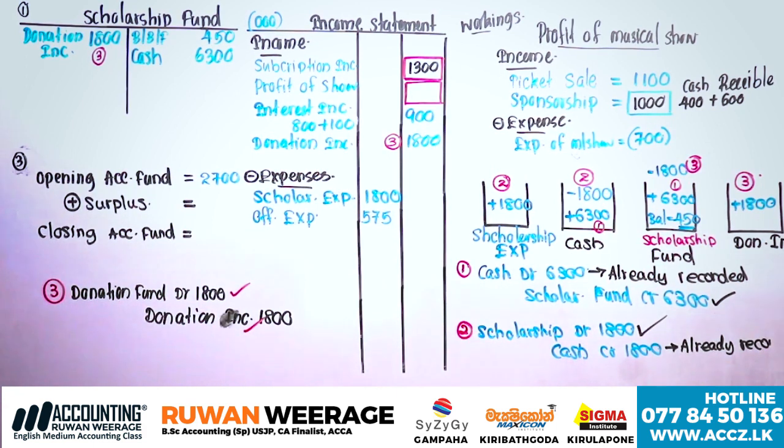Next one. Purchase of office equipment, 2,500. What do we have to do here? There was no disposal of office equipment during the period. Look at the office equipment carrying amount: opening balance is 500, closing balance 2,750.